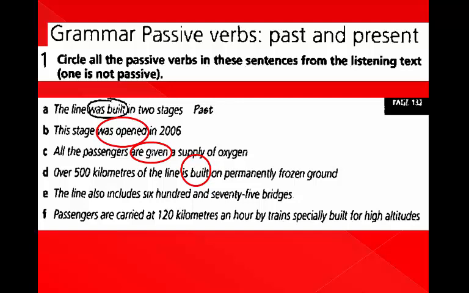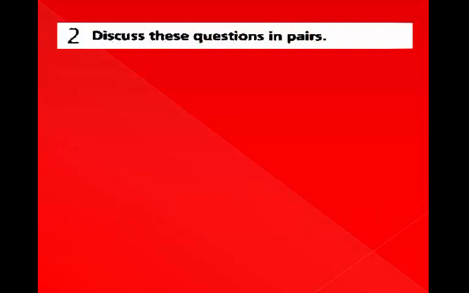Passengers are carried at 120 kilometers an hour by a train specially built for high altitude. Where is the passive verb here? The passive verb here is "are carried." Exercise 2, student book, page 82.